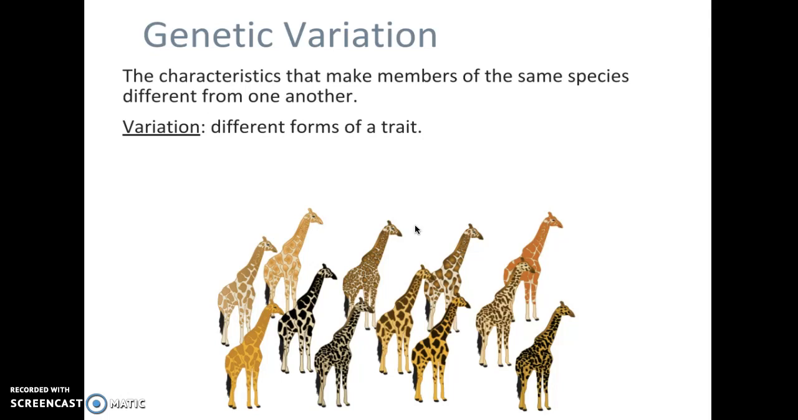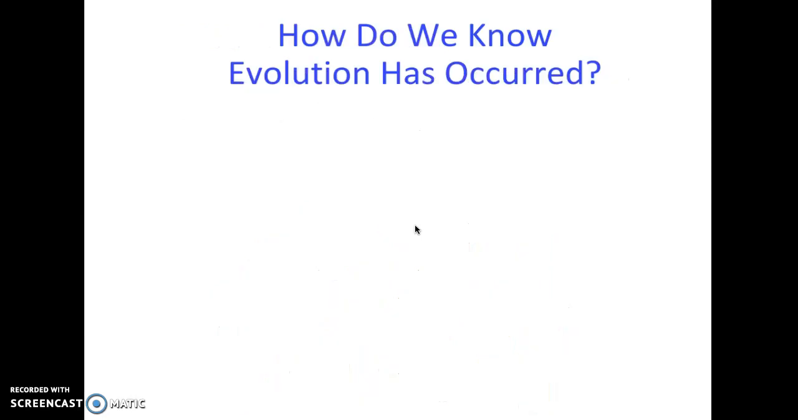If you take a look at this picture of the giraffes, obviously they all physically look the same except their color. They have the variation of color. This is an adaptation that they have based on where they live. Even in the human population, we have a wide range and variety of characteristics. We're all part of the same species, but we look different.